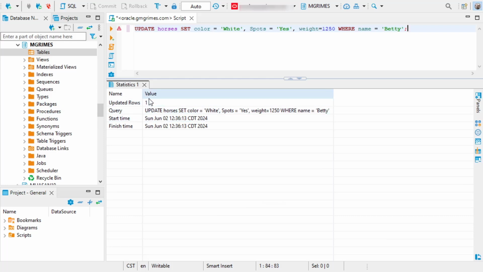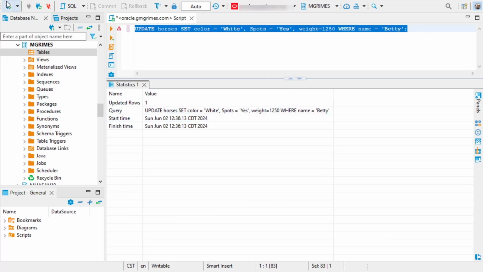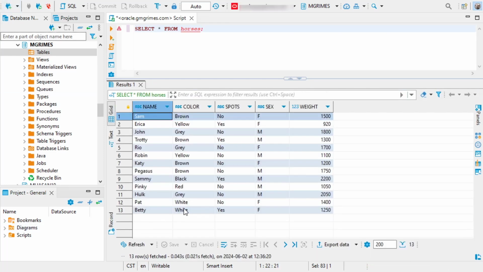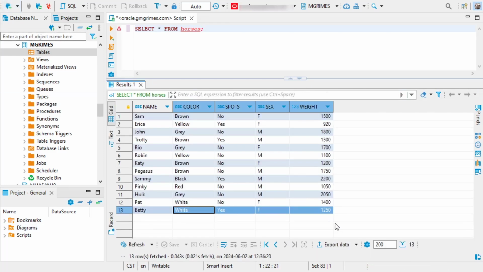And it says we updated one row, which is what we expected. And now we see Betty has good values populated here.